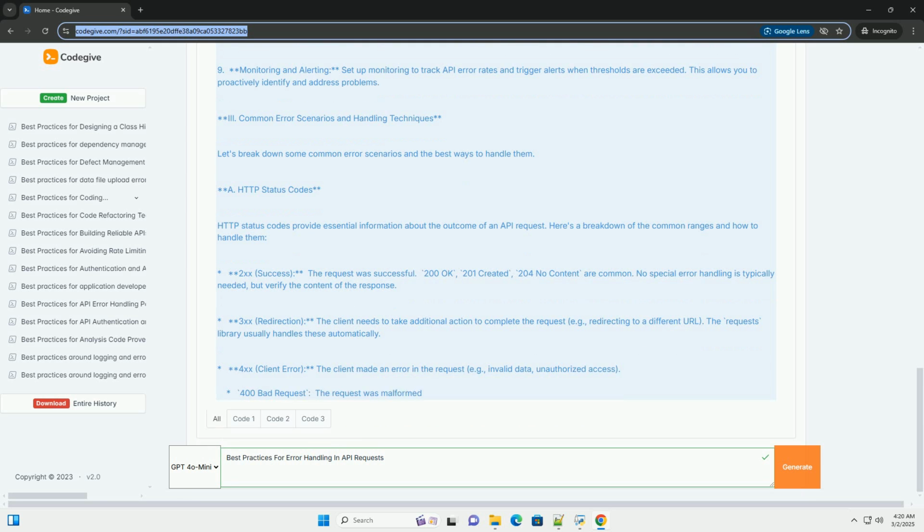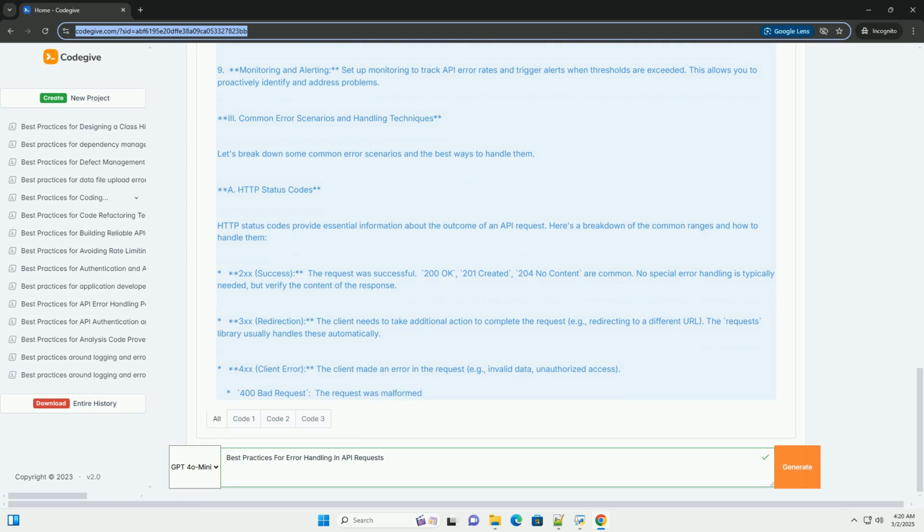Error message handling. The make_api_request function returns a more comprehensive tuple: success, response_data, status_code, error_message. This makes it easier to check for errors and access the response data and error message in the calling code. The calling code always checks the success flag before attempting to use the response data.